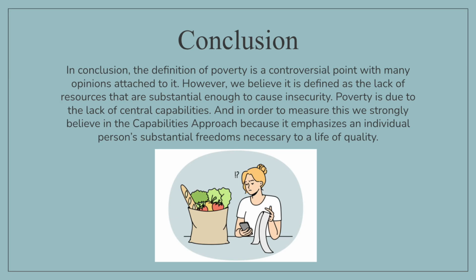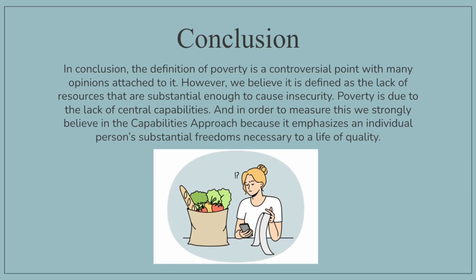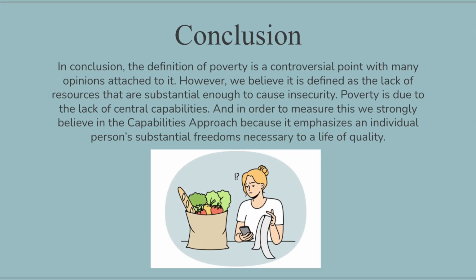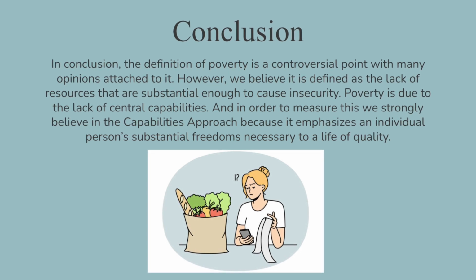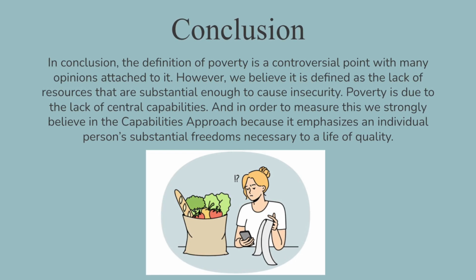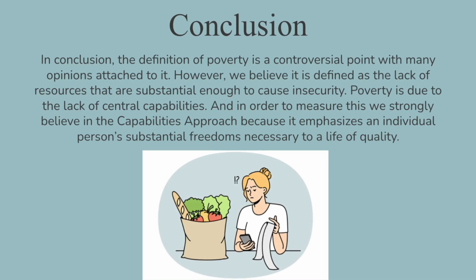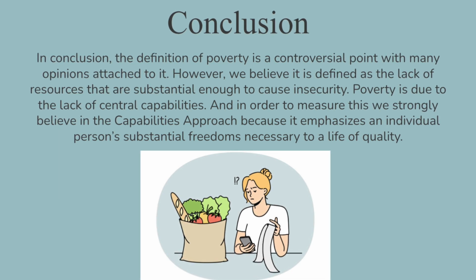In conclusion, the definition of poverty is a controversial point with many opinions attached to it. However, we believe it is defined as the lack of resources that are substantial enough to cause insecurity. Poverty is due to a lack of central capabilities. And in order to measure this, we strongly believe in the capabilities approach because it emphasizes an individual person's substantial freedoms necessary to a quality of life that everyone would want for themselves.